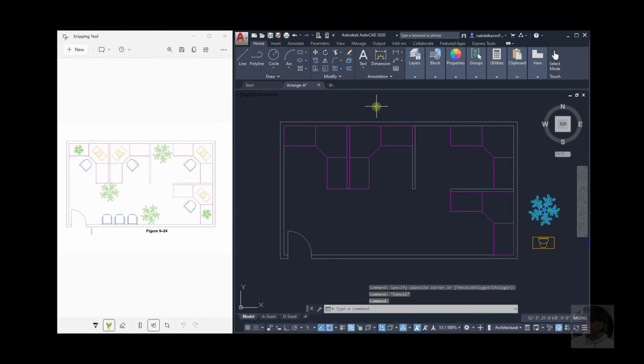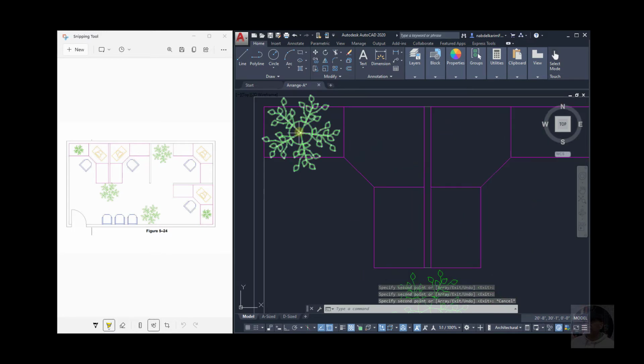Now let's copy this. Copy. This is the base point, and move it here approximately. Put it somewhere here. Okay, here. And here. Okay, I'll put one here. Okay, and then scale it. Press escape. Now let me zoom in.